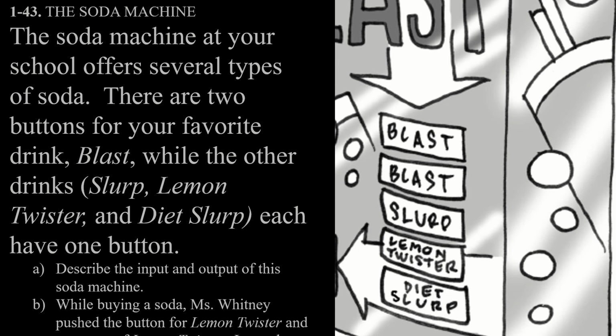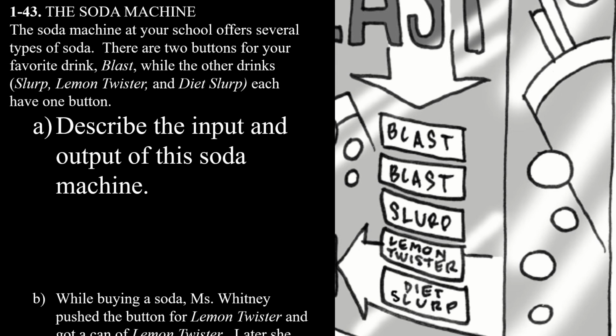The first thing that we're going to do is describe the inputs and the outputs of this soda machine. Now, I know what you're thinking. A modern machine might have Apple Pay or Samsung Pay where you're tapping something, or you put in quarters and it gives you something, right? The input is the money you put in. And certainly there is that element of you've got to place some cash in the machine before it dispenses.